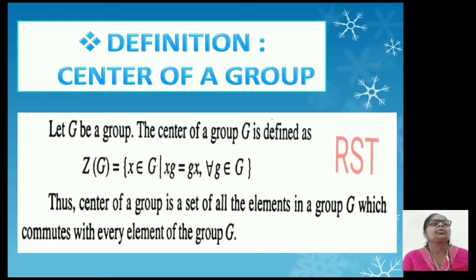Thus, the center of a group G is defined as Z(G) equal to the set of all x belongs to G such that xg equal to gx for all g belongs to G. Here the commutative property is satisfied.